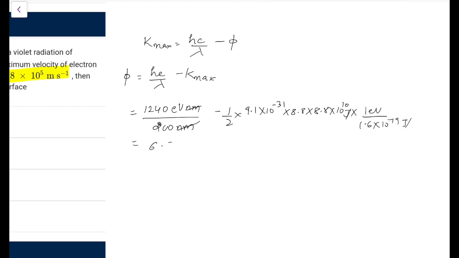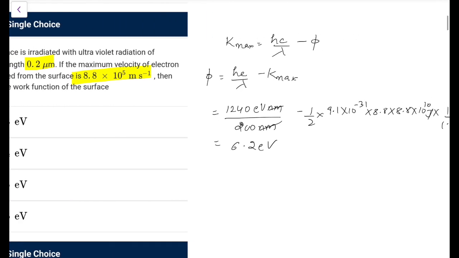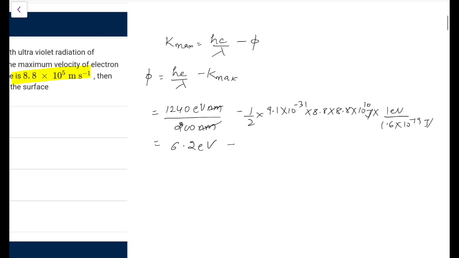So this is 6.2 eV, so the answer would be less than 6.2 for sure, minus, now do the calculation here. So 8.8 into 8.8 into 9.1 divided by 3.2, and this is 9.1 into 8.8 into 8.8 into 10 to the powers. Let's check the powers. This is minus 19, this would be 2931, that would be minus 2.